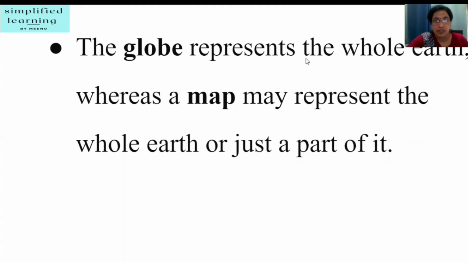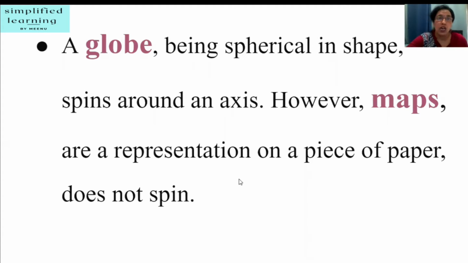The globe represents the whole Earth, whereas a map may represent the whole Earth or just a part of it. A globe, being spherical in shape, spins around an axis. However, maps are a representation on a piece of paper, does not spin. Yes, both have their advantages and disadvantages.